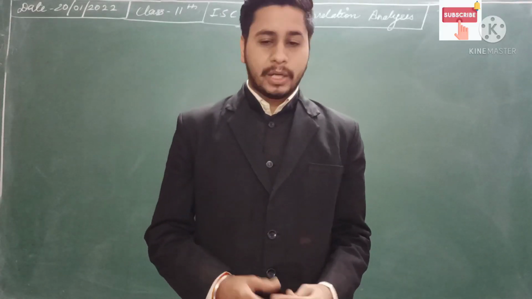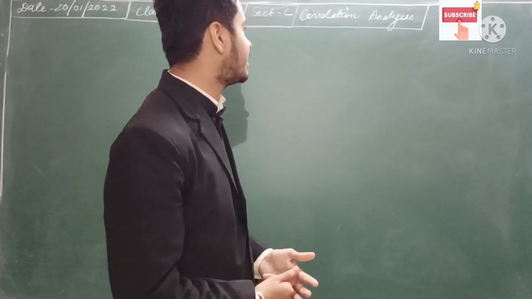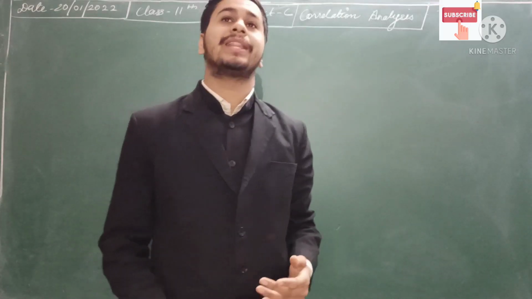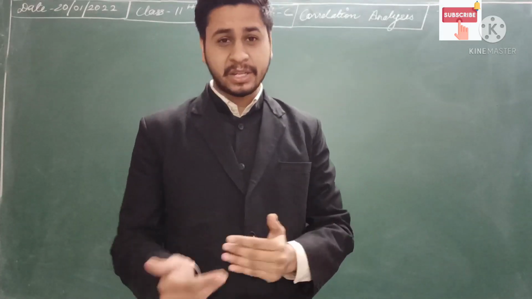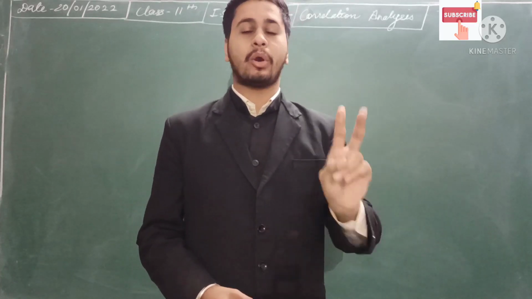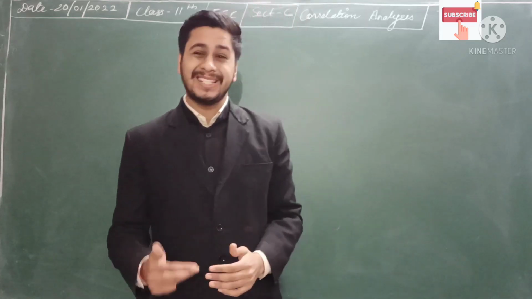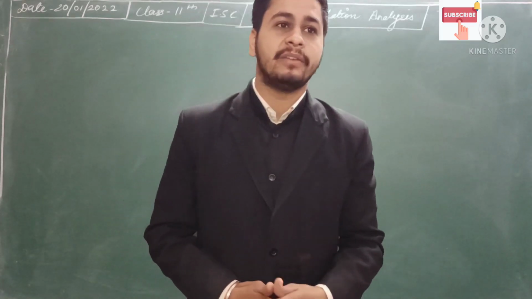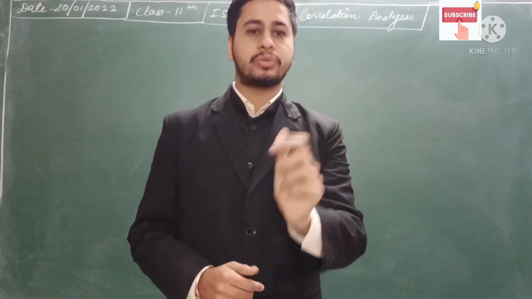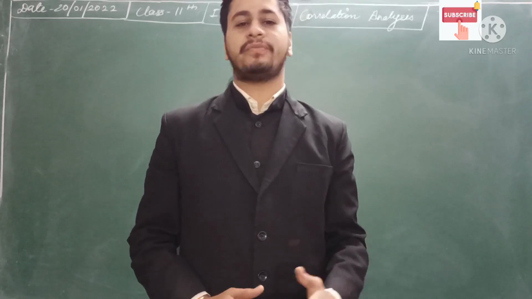Now let us move ahead and understand the meaning of correlation analysis. From the name, can you understand correlation? It means we need to form some relation here, and whenever we use co, we are talking about two. Till now, what set of observations were we having? We were having the marks of the students, the height of the students, the weight of the students, and we tried to find the mean and variance of that data.